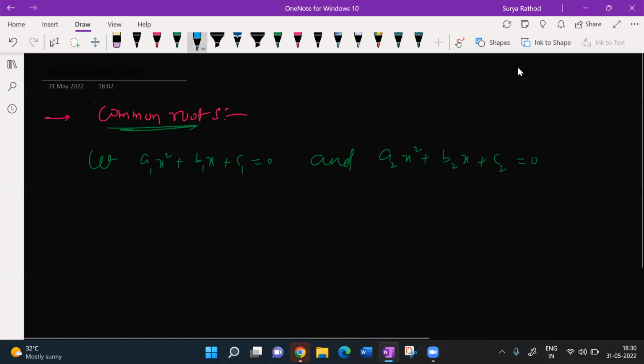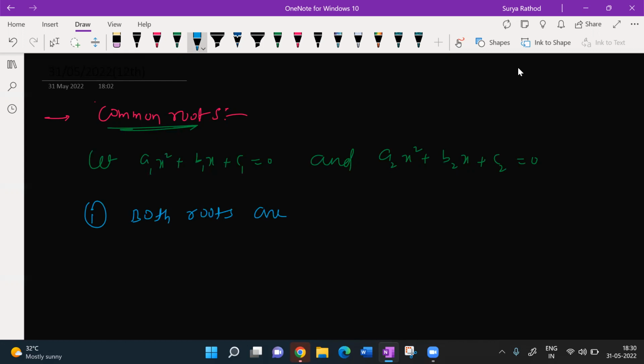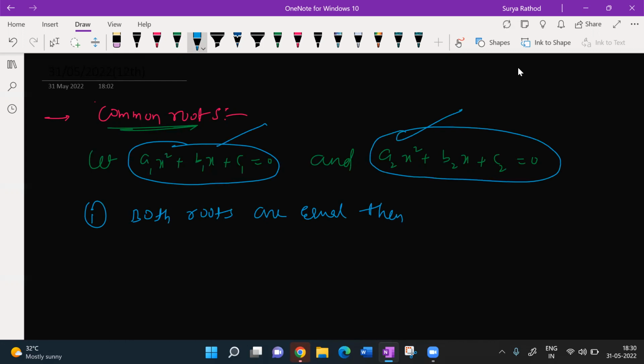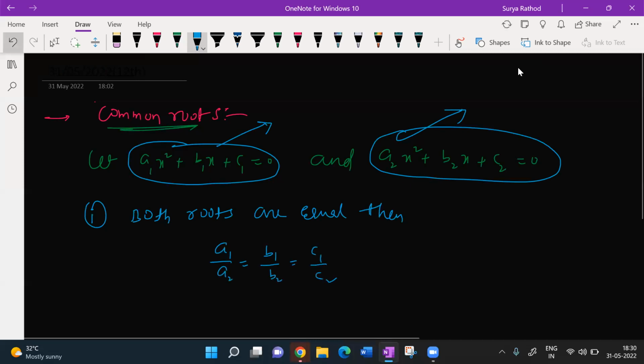Now, the first condition: if both roots are equal. This quadratic equation will be giving you two roots, and this quadratic equation also will be giving you two roots. If these two roots and these two roots are equal, then the formula is a1 by a2 is equal to b1 by b2 is equal to c1 by c2. This is the formula you have to remember.